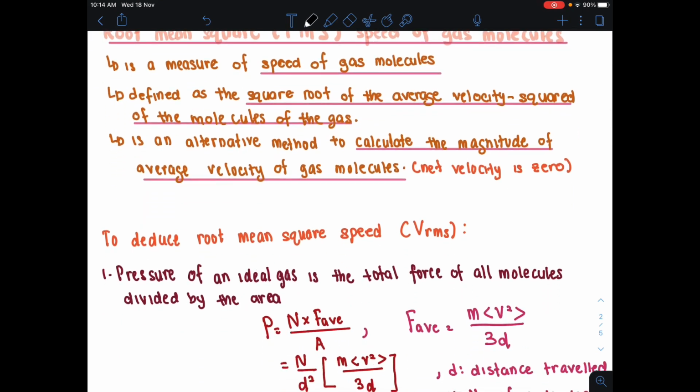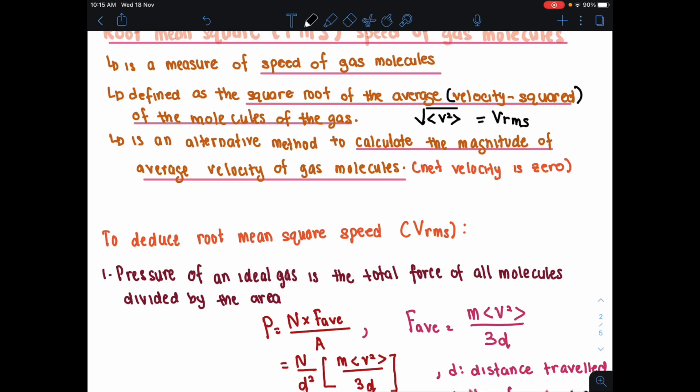It is defined as the square root of the average velocity squared of molecules of a gas. Okay, apa maksud? Ini adalah you have square root, ini square root of average velocity. Average velocity maksudnya kita ini average, tapi velocity dia bukan velocity saja, tapi velocity squared. So v squared, kamu squarekan velocity kamu averagekan dia dan kamu square rootkan dia. Itu maksud VRMS.